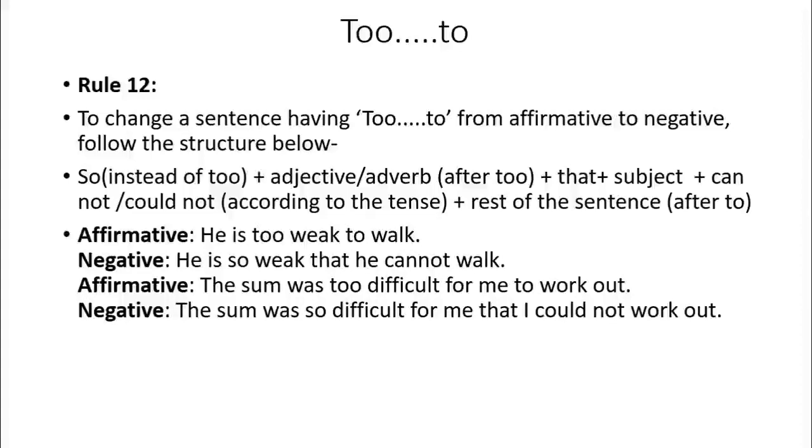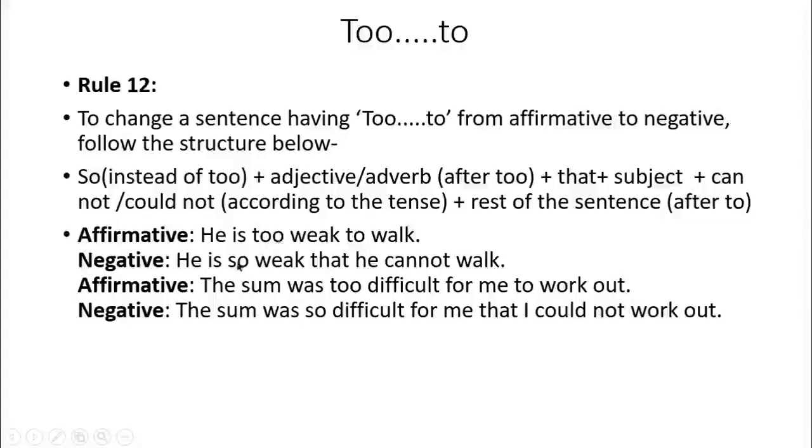Okay? Here you see, he is too weak to walk. He is so weak that he cannot walk. The sum was too difficult for me to work out. The sum was so difficult for me that I could not work out. Okay, here you see, he is too weak to walk. Here we have written he is.